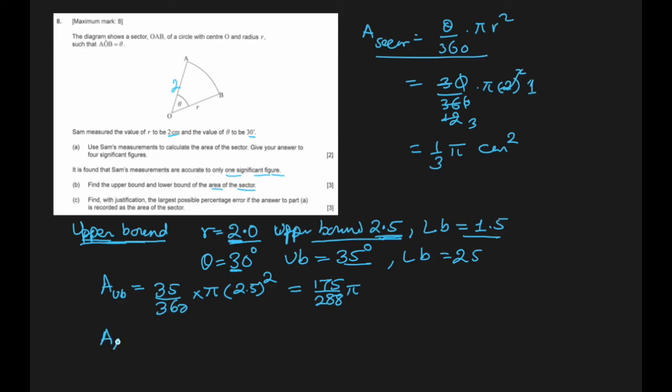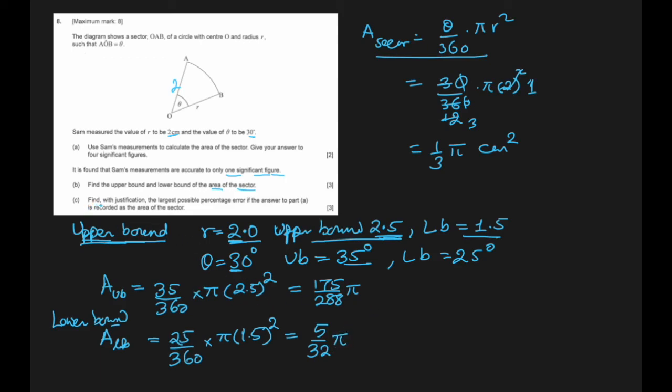Lower bound. Lower bound will be, the angle was how much? 25 degrees over 360 times pi times lower bound radius, which was 1.5 square, and that is 5 over 32 pi.